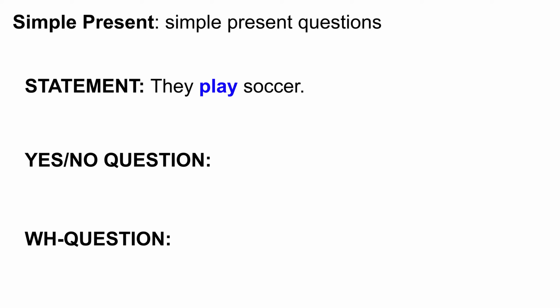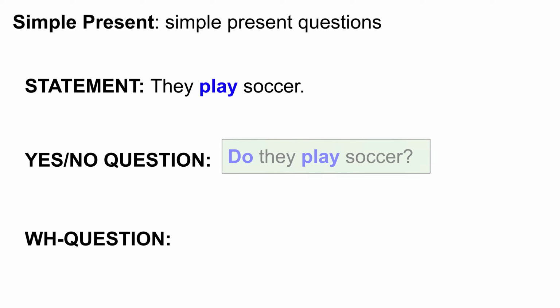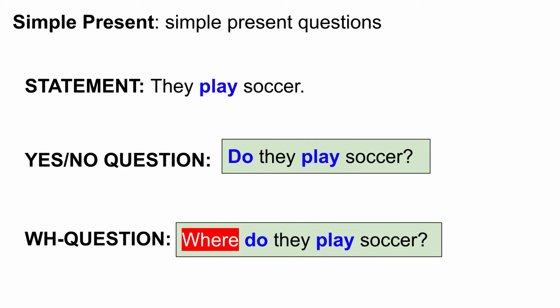Okay, let's move on now. Let's look at another example. They play soccer. Okay, take 5 seconds to make the yes, no question. Okay, the yes, no question: do they play soccer? Now, make a WH question with where. Okay, where do they play soccer? Good. Remember, with do, because we don't have an es here, we don't add es to do. And then below here, for the WH question, we just add a WH question word to the yes, no question.